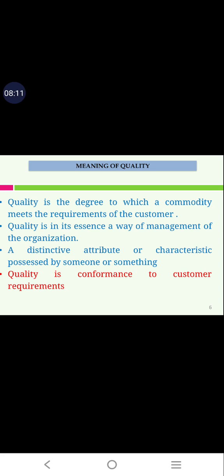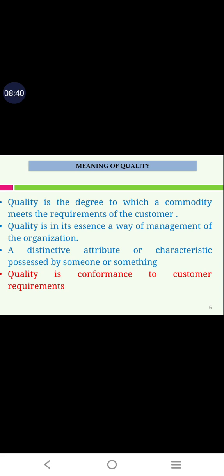That means if a product or a person has good features, then it is a good quality product.